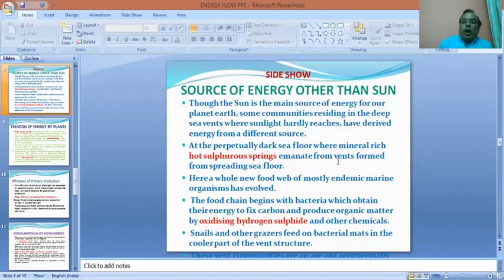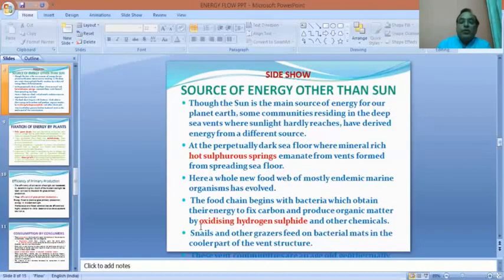In the perpetual darkness of the sea floor, we can encounter hot sulfurous springs, and these springs have hydrogen sulfide and other sulfides. There are many marine organisms which do not derive their energy from solar energy.